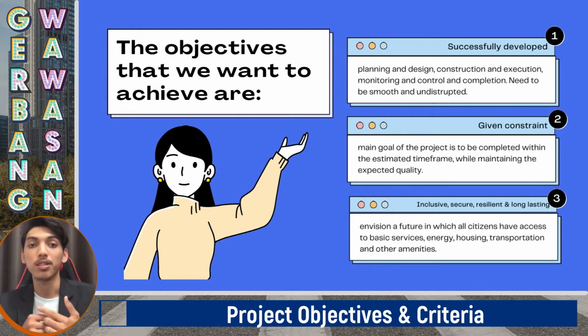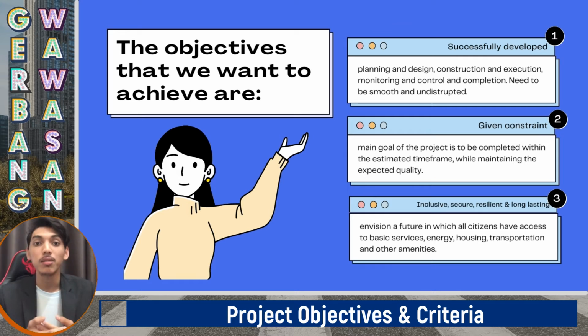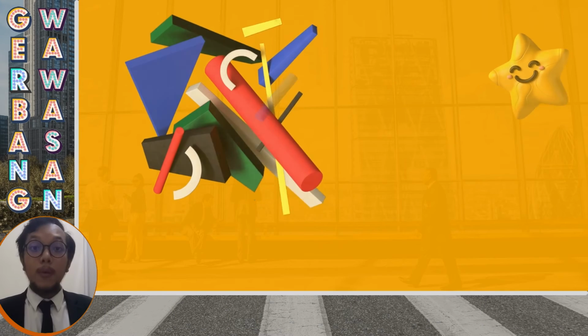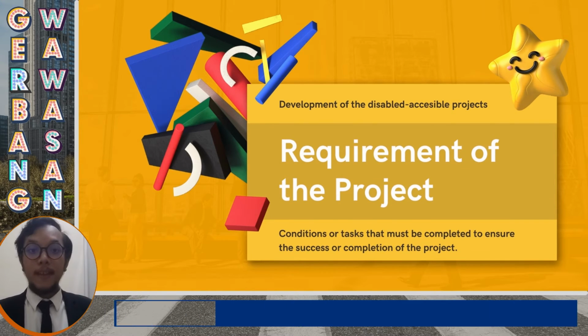Second is given constraint. Our main goal of the project is to be completed within the estimated time frame while maintaining the expected quality. Third is inclusive, secure, resilient and long-lasting. We envision a future in which all citizens have access to basic services, housing, energy, transportation and other amenities. Now, let's talk about the requirements of the project.